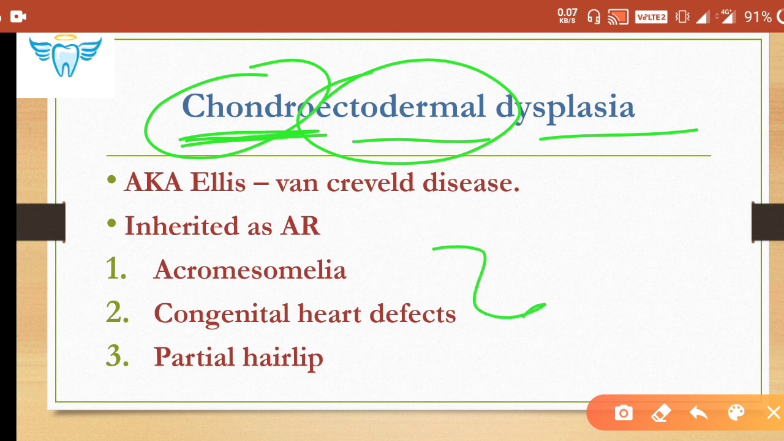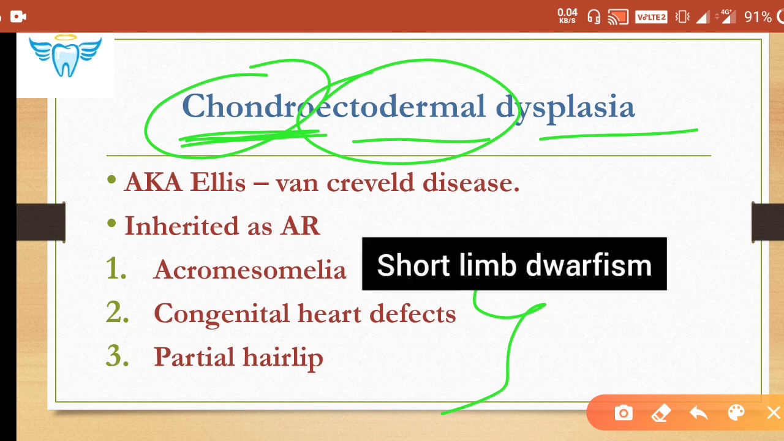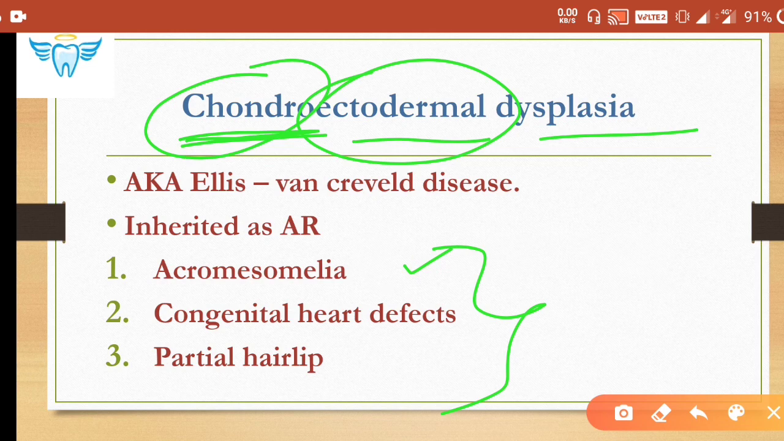There are 3 peculiarities of this syndrome. One is acromesomelia, okay, which means short limb dwarfism. The extremities like hands and legs would be very short in such kind of patients, and congenital heart defects and partial hair lip. These 3 defects will be seen in chondroectodermal dysplasia patients, okay.